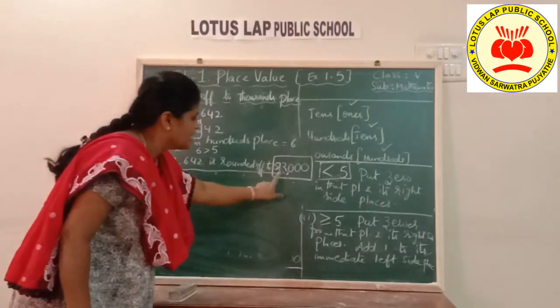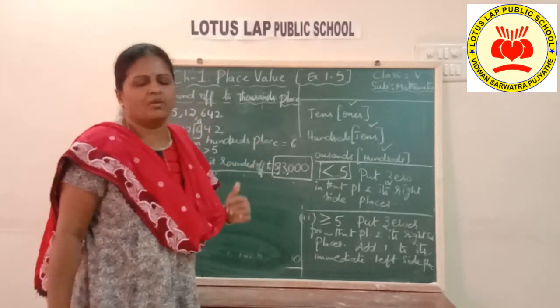So what is the answer? 5,13,000. Okay, children. So I hope you understood.